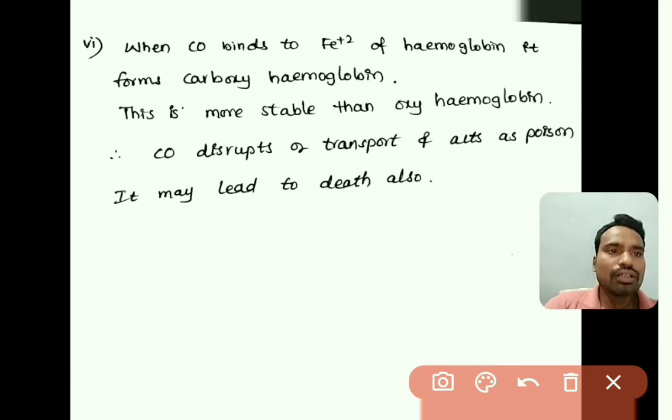Now, whenever carbon monoxide is available for the sixth coordination in the hemoglobin, as we discussed, the sixth coordination is done by oxygen. Whenever oxygen is available, it binds to the iron atom so that it is transported from the lungs to tissues. But whenever CO is available, CO binds to the iron atom of hemoglobin.